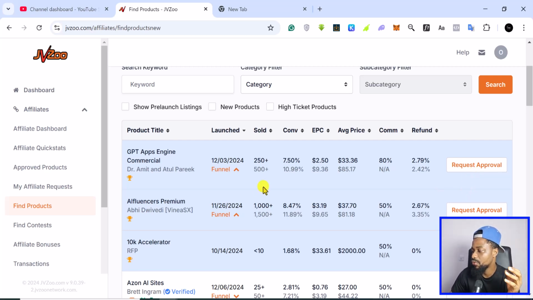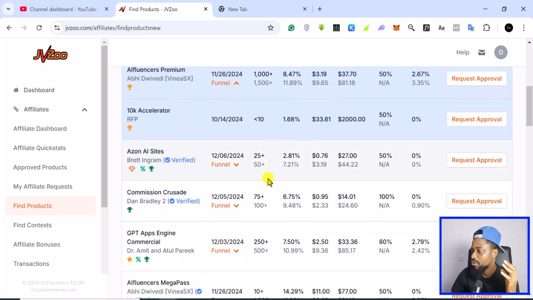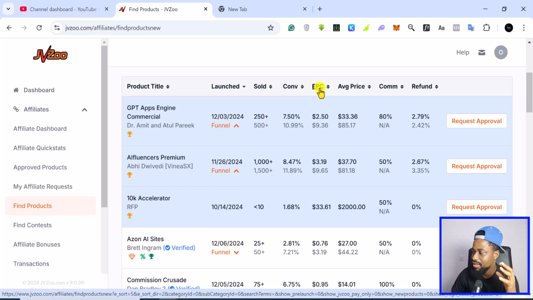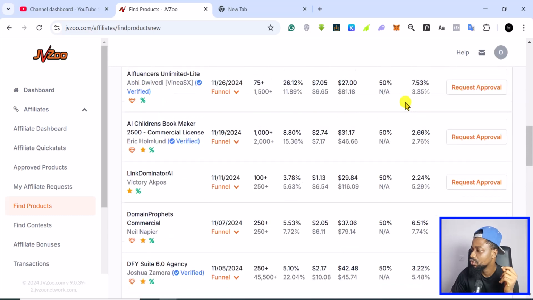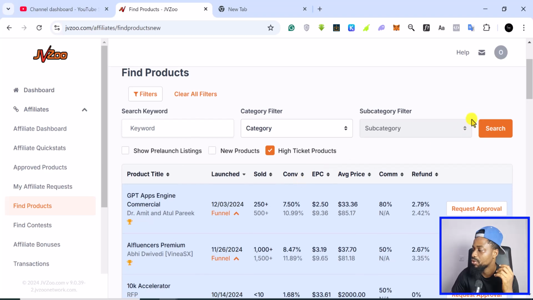So if you come here, we can see all of the current products. You can see the different products, what they sell, the day they launched, how much they've sold, the conversion, the estimated cost per click or EPC, the average price, the commission, the refund rates. All right, so let's say we want to look at just high ticket products. You can come here, select high ticket products, and then say search, and it's going to give us only high ticket products that we can start affiliating for.